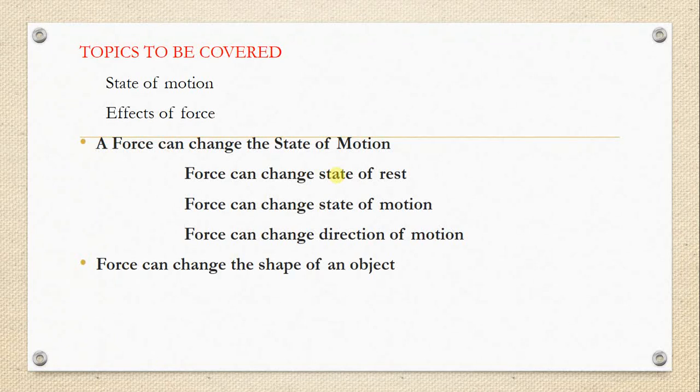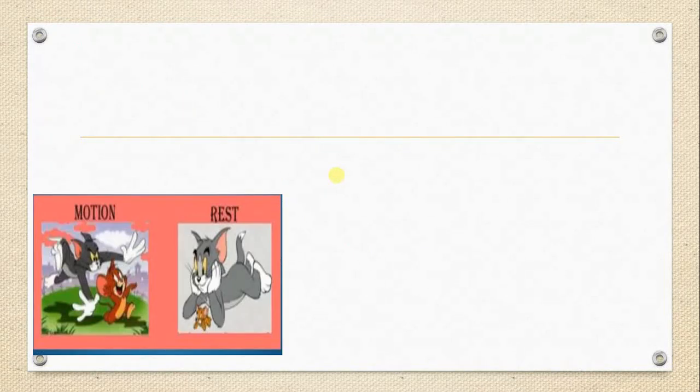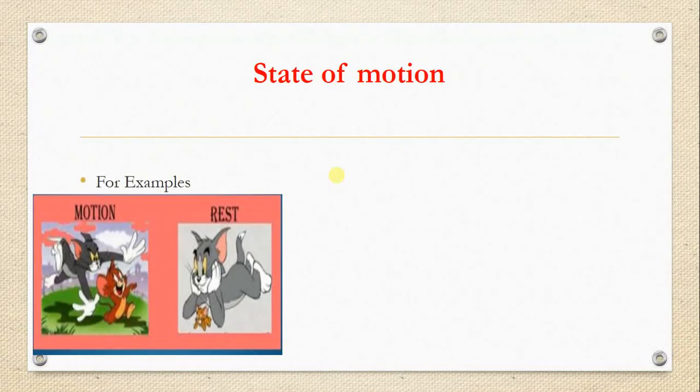Okay, let us take first, what do you mean by state of motion? So, for example, let us take this picture. Let us observe this. So Tom and Jerry, in the first picture, both are moving. They are in motion. So Tom is chasing Jerry. In the second one, Tom is resting. So it's not moving. So its speed is 0.